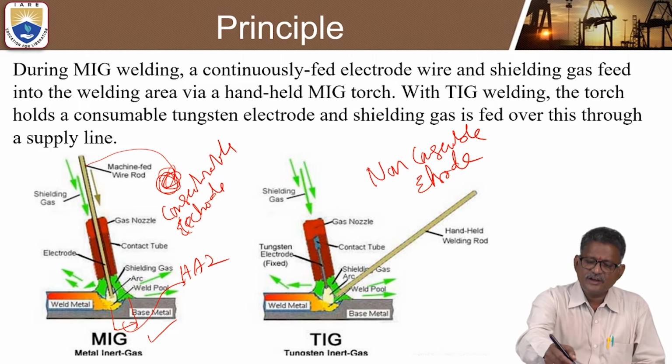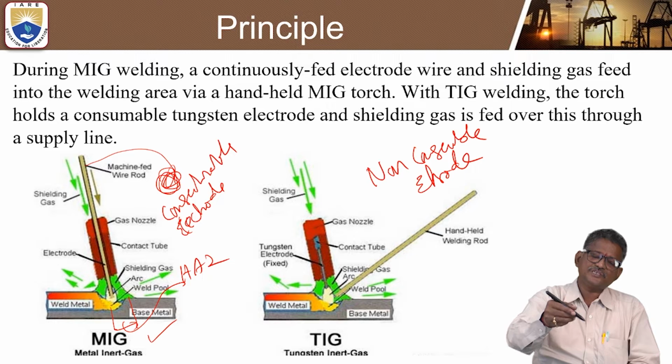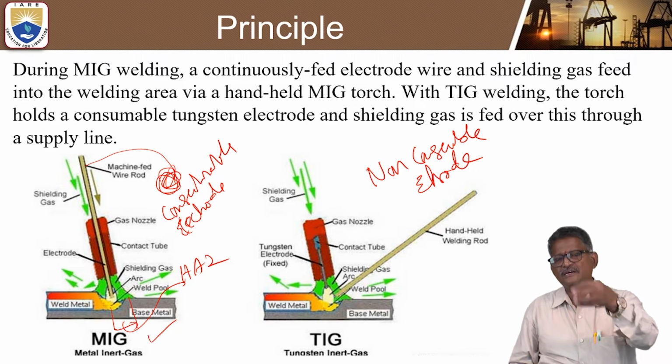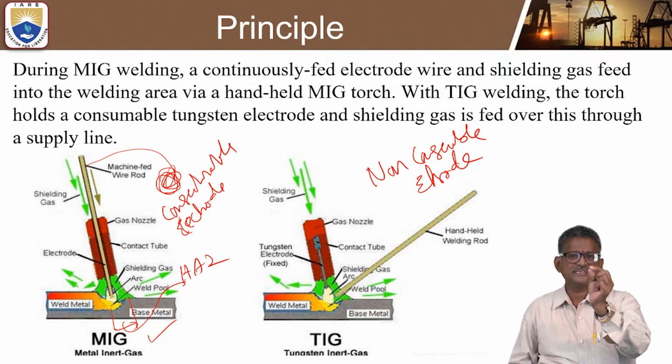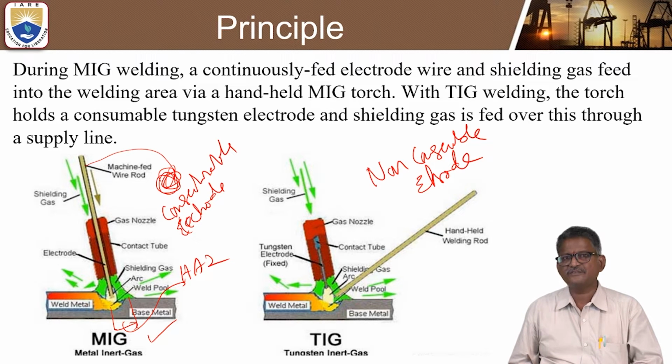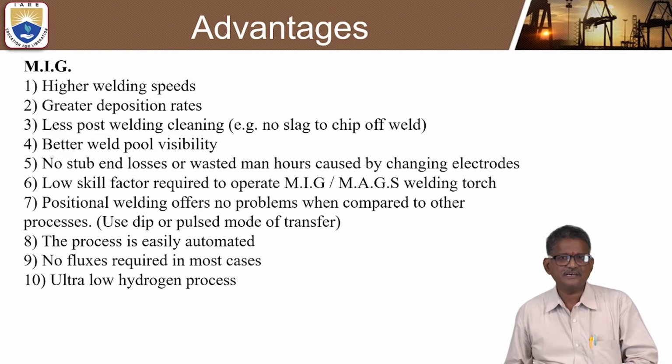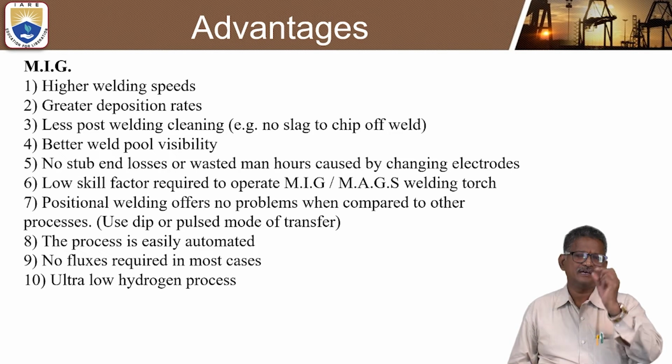So here the deposition rate of the weld pool will be more, greater compared to TIG welding. The wire, when it sparks from the gun, is consumed very fast. That is why greater deposition rates can occur in MIG welding.